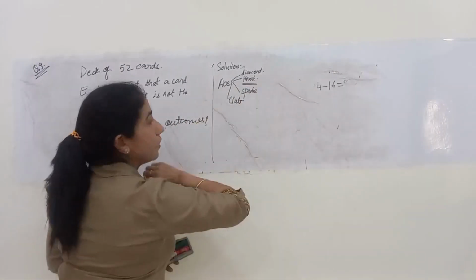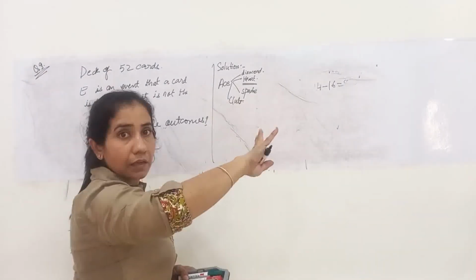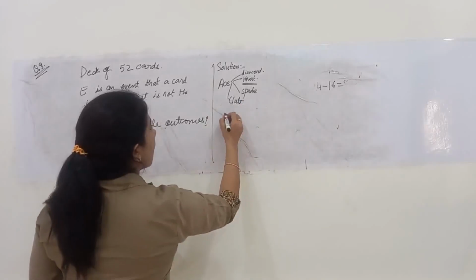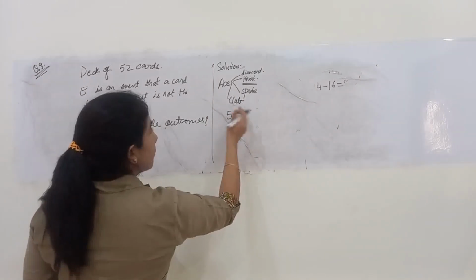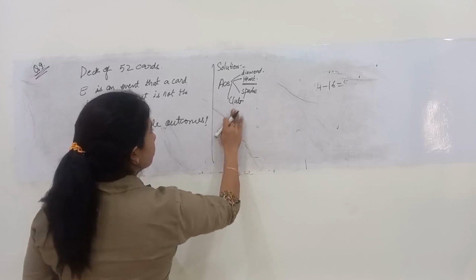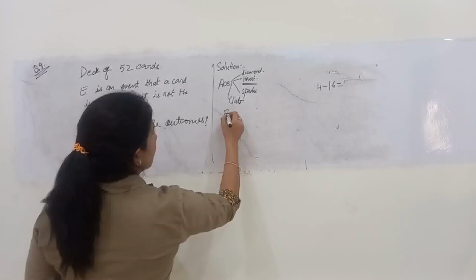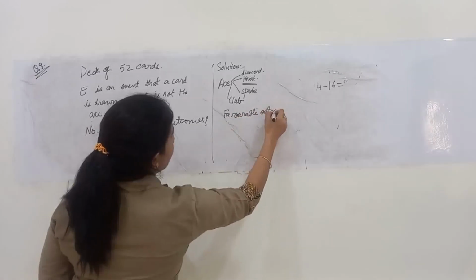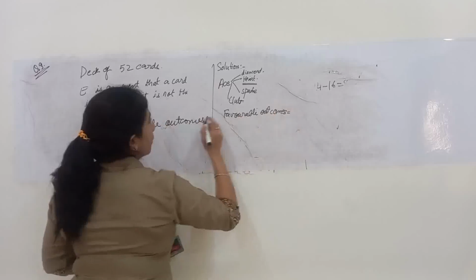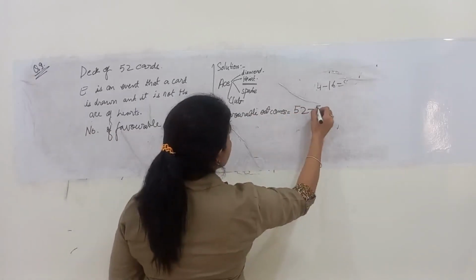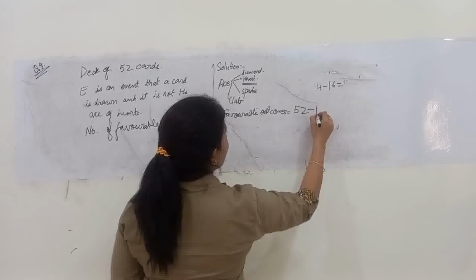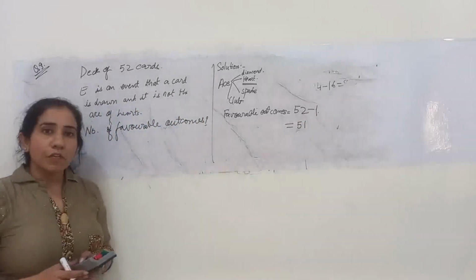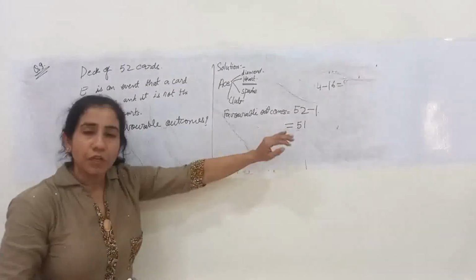So this is the only one card which shouldn't be there for our event to occur. Out of those 52 cards, how many remaining favorable outcomes are there? Favorable outcomes can be 52 minus 1, that is 51. So out of 52 possible outcomes, there are 51 favorable outcomes.